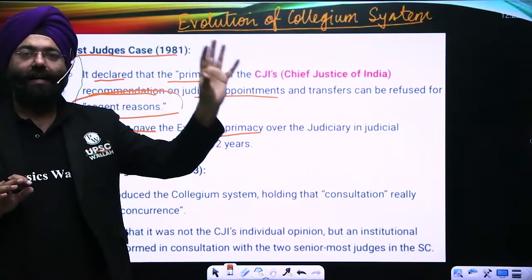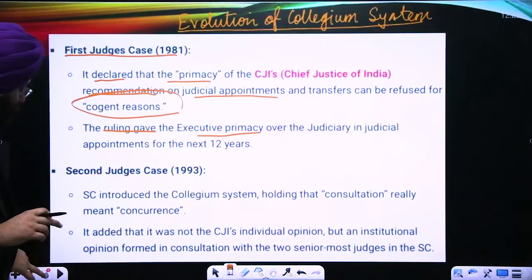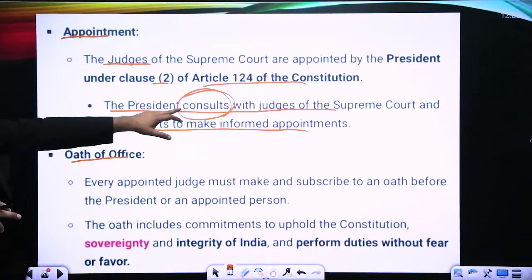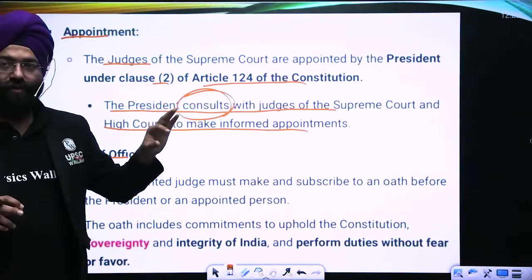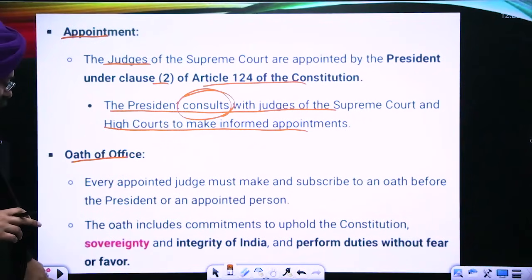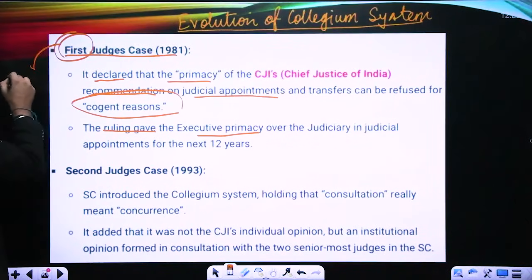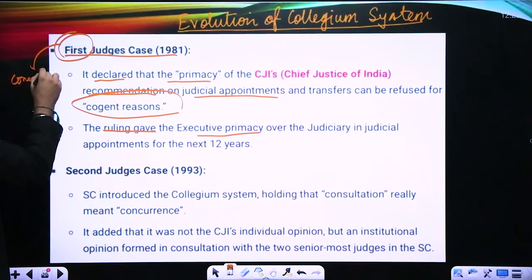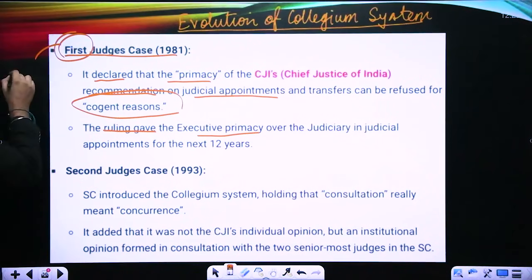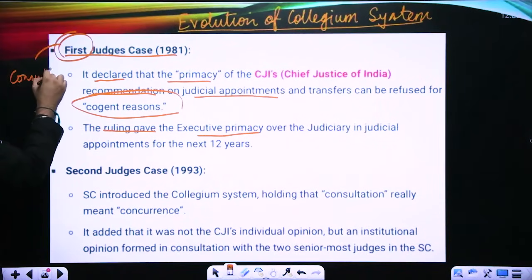It is not binding on the President. Here, the President consults with the judges of the Supreme Court and High Court to make an informed decision. So the first judges case said this consultation is not binding